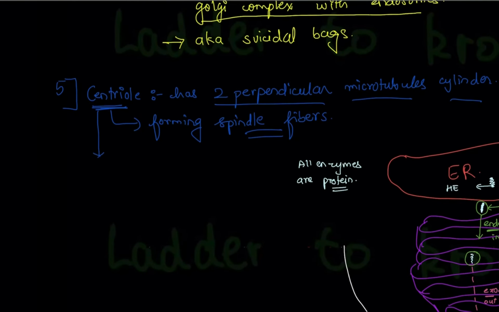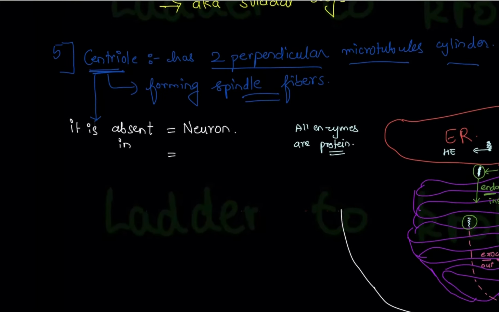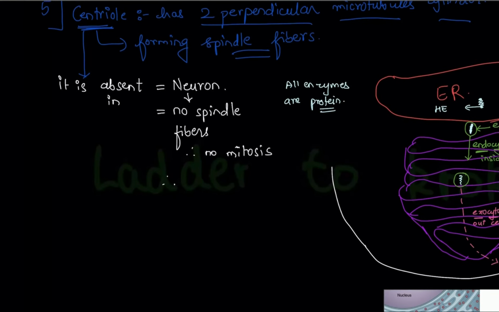Now, write down this very important point: centriole is absent in a structure of our body, that is, in neuron. If it is absent in neuron, that means no spindle fibers. For neuron you can write no spindle fibers, therefore no mitosis. If mitosis is absent, does DNA need to be duplicated? No, because there is no cell division. Therefore quantity of DNA is permanent.